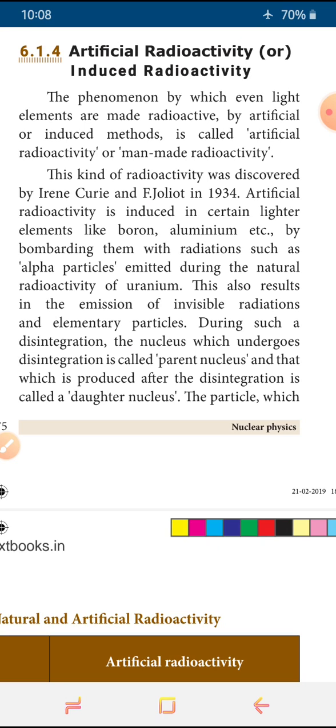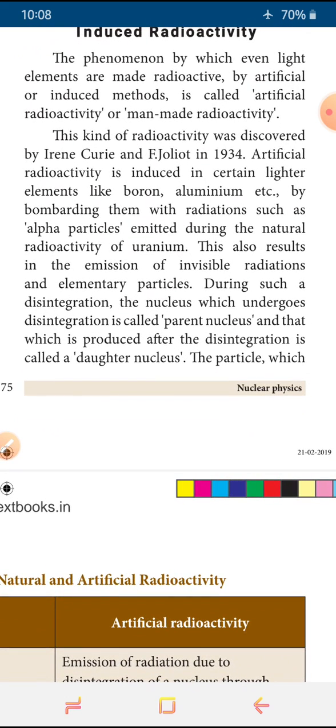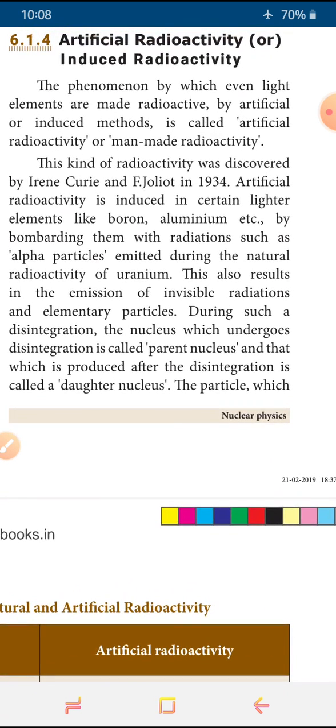And we saw the definition of activity. The substance which is giving out alpha, beta, gamma radiations is called radioactivity. If it happens naturally, that is called natural radioactivity. It happens for elements whose atomic number is more than 83. We studied natural radioactivity up to the last class.